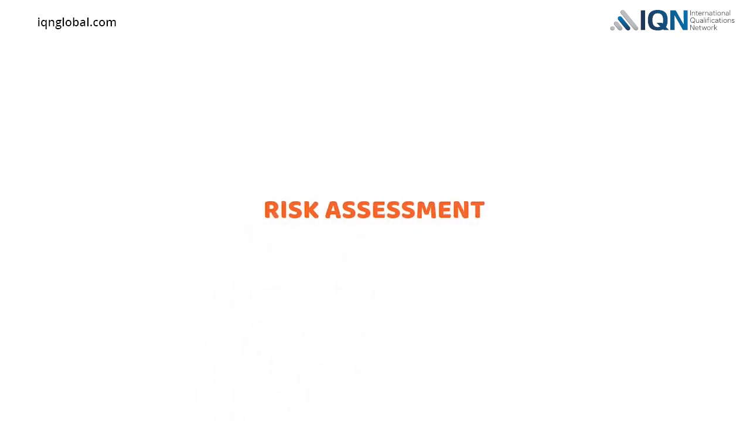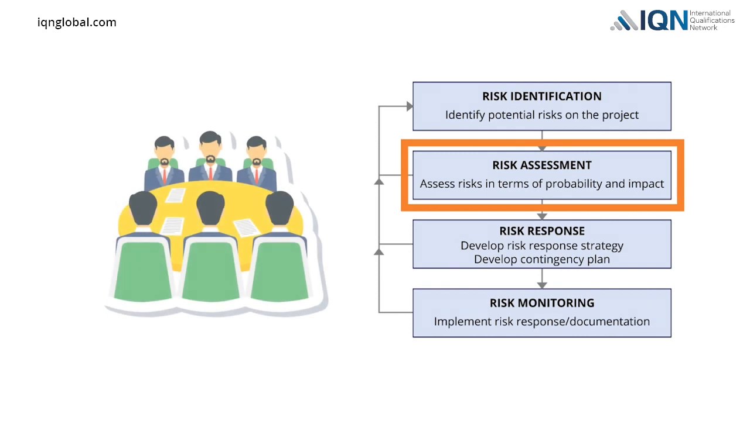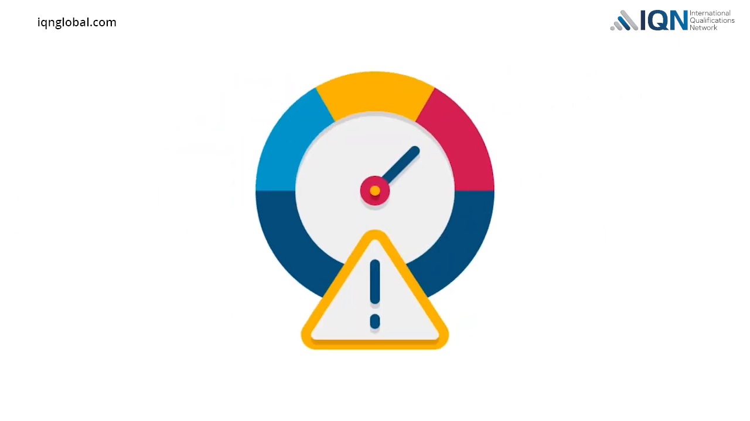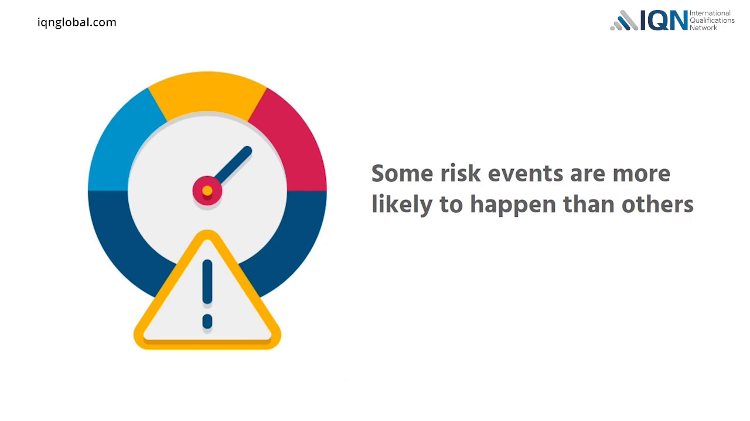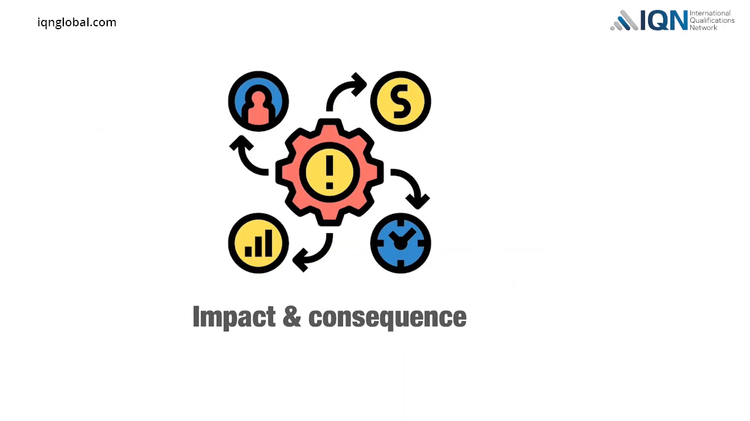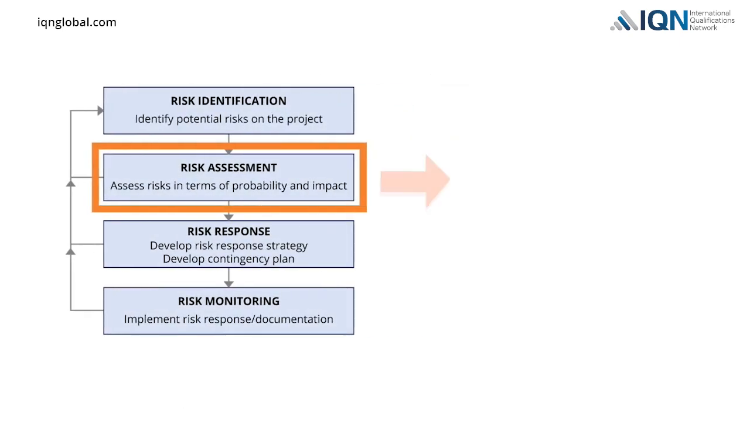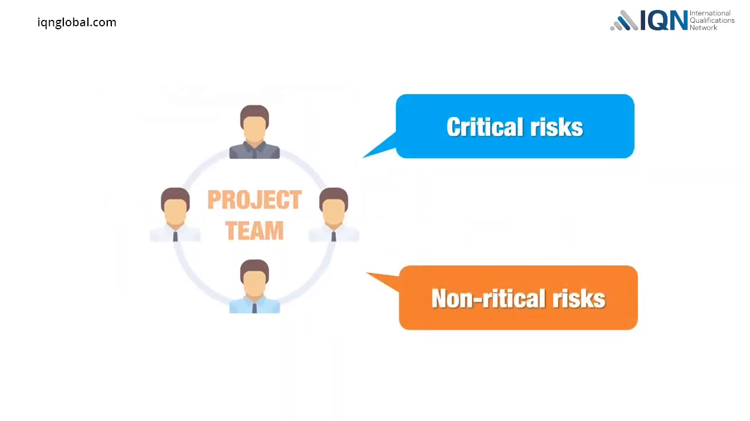Risk assessment. Through the risk assessment process, the project team will evaluate the probability and consequence of each risk. Not all risks will have an equal chance of occurring. Some risk events are more likely to happen than others. The impact and consequence of all risks will not be the same either. The risk assessment process will help the project team differentiate between critical and non-critical risks.